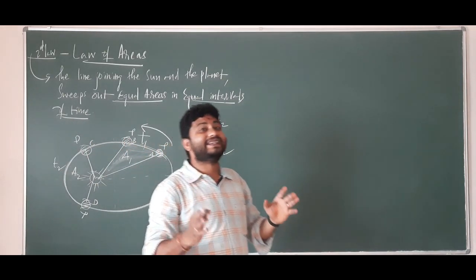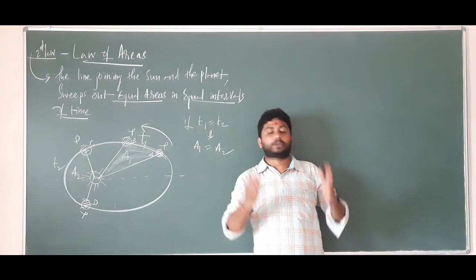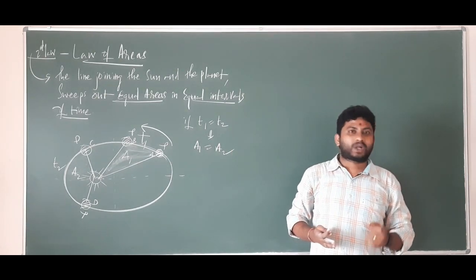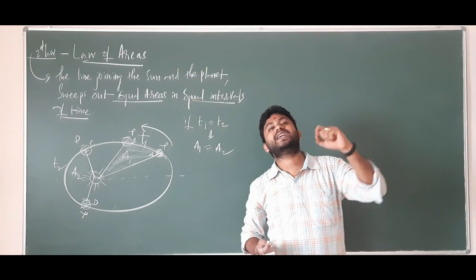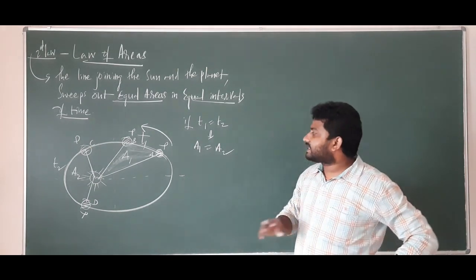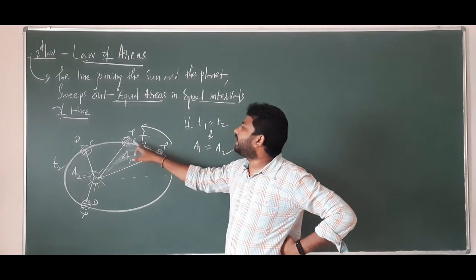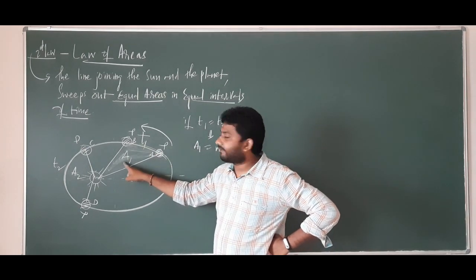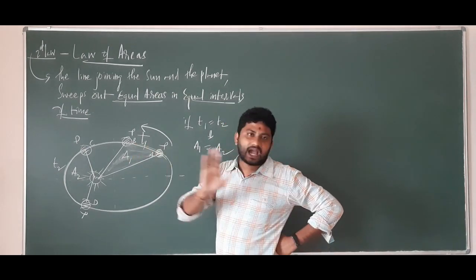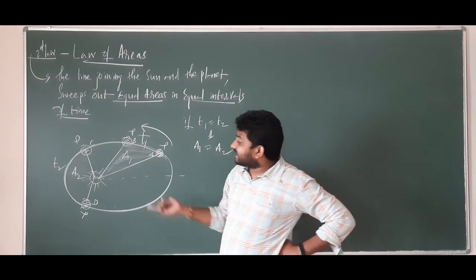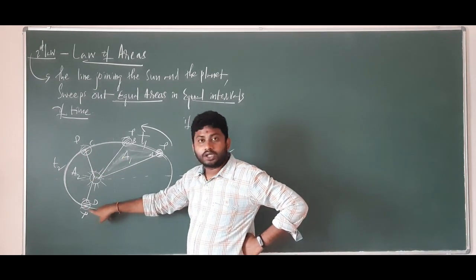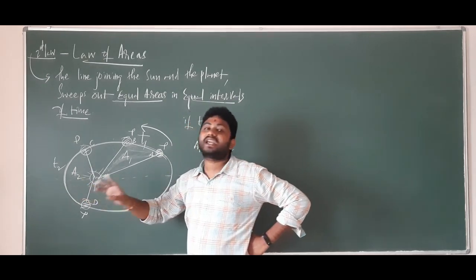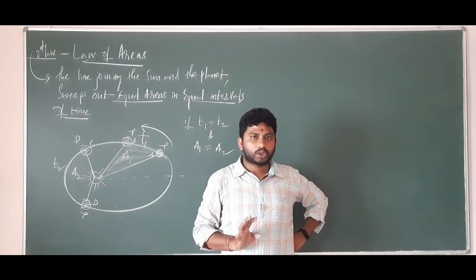I hope you got it. I hope it's very clear for you. What is the statement I have given just now is, imagine from here to B, the planet has covered some area A1 in a time of 20 hours. In the same 20 hours, the planet will sweep out an area called A2.